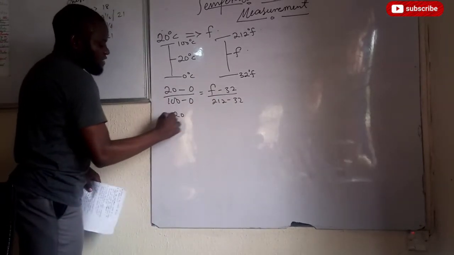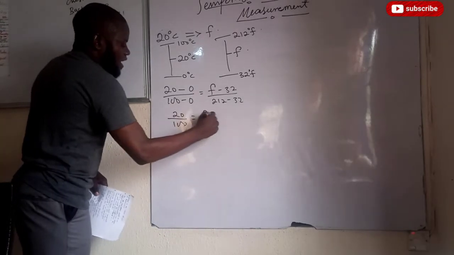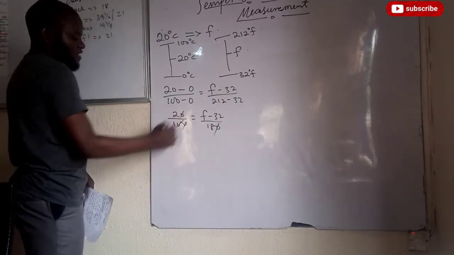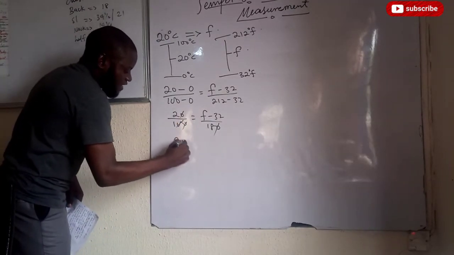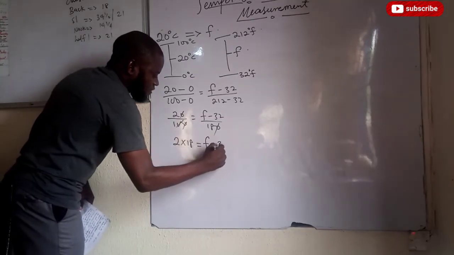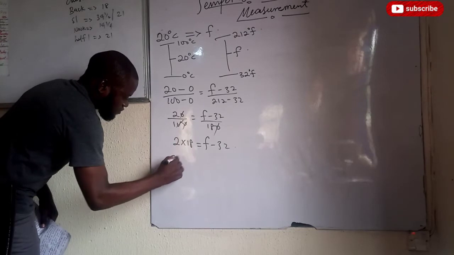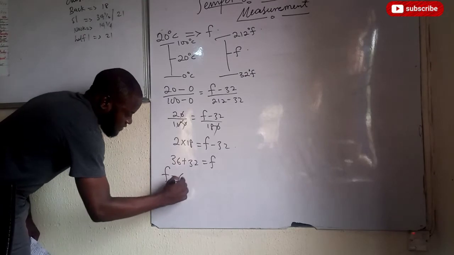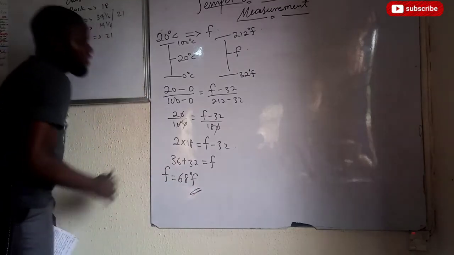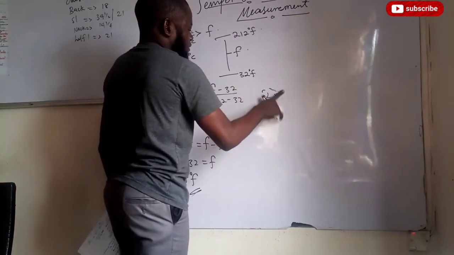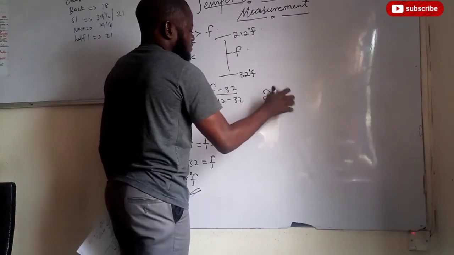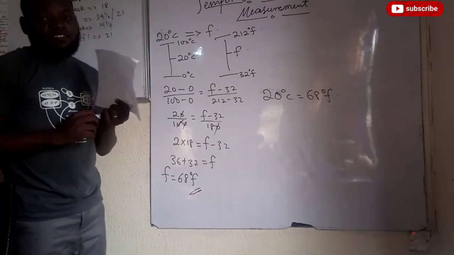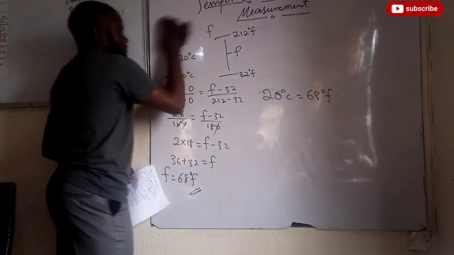So this will give us 20 divided by 100 equals F minus 32 divided by 180. This and this will cancel, the 0 will cancel this. So we'll have 2 times 18 equals F minus 32. So this will give us 36. 36 plus 32 will give us the value for F. So F equals 68 degrees Fahrenheit. Therefore, 20 degrees Celsius is equivalent to 68 degrees Fahrenheit. Do we understand that now? So let's go for the second question now.